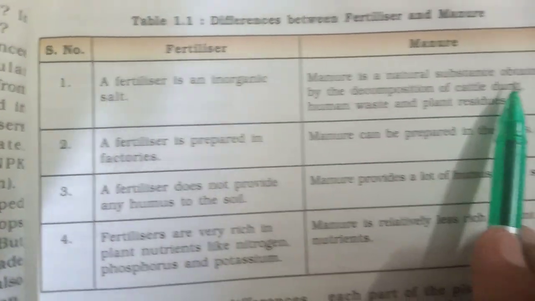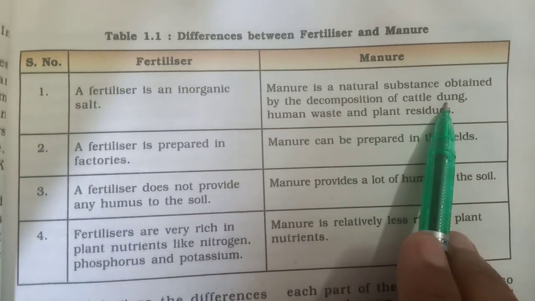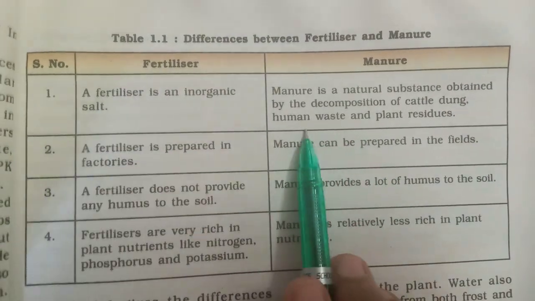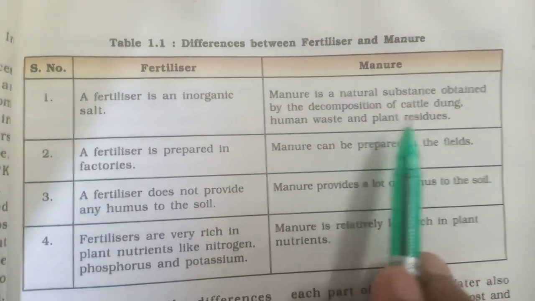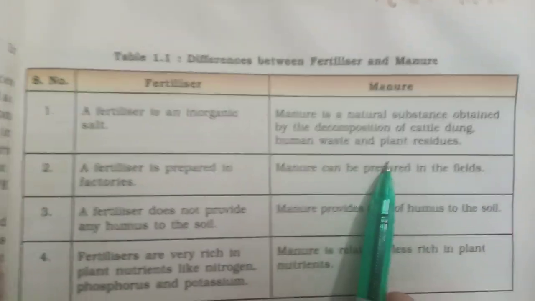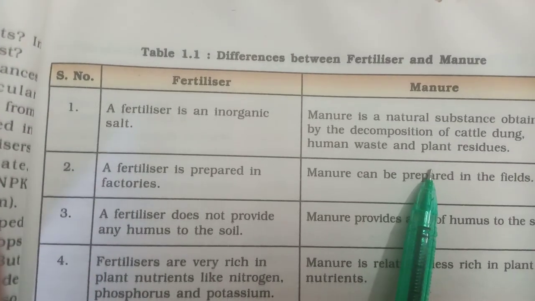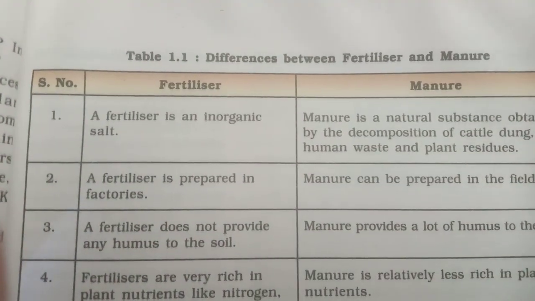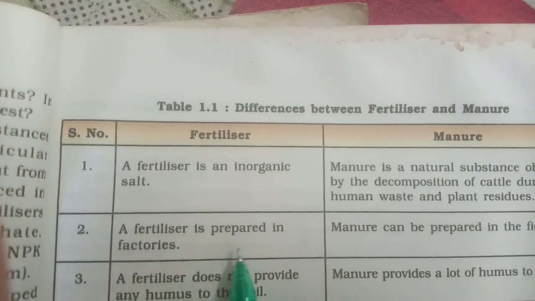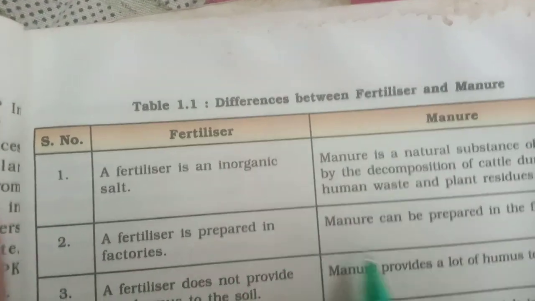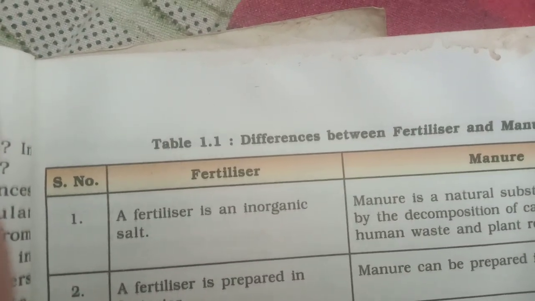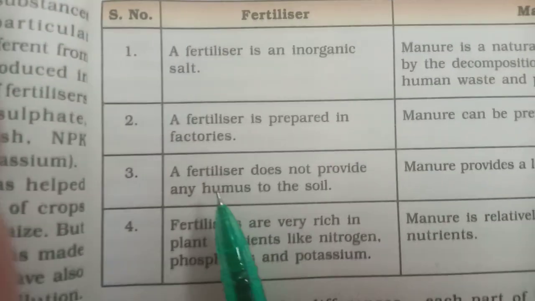Manure is a natural substance obtained by the decomposition of cattle dung, human waste and plant residue. So whatever waste, you can say garbage, in the form of cattle dung, human excreta and plant residue, you can convert it all into manure by the process of decomposition. Now the second difference says that fertilizer is prepared in factories, whereas manures are prepared in the fields. A fertilizer does not provide any humus to the soil.